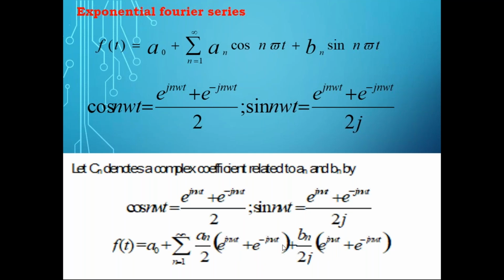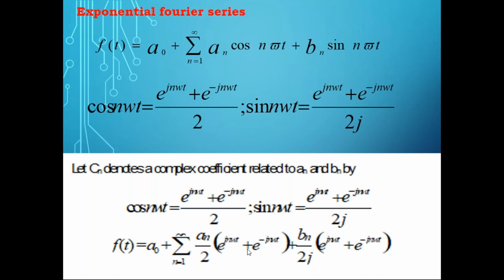I'm substituting this e power j n omega t term, then it becomes an plus bn by an minus j bn by 2, which is multiplied with e power j n omega t.